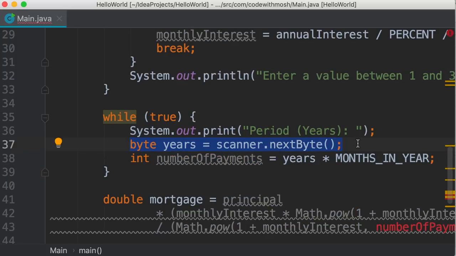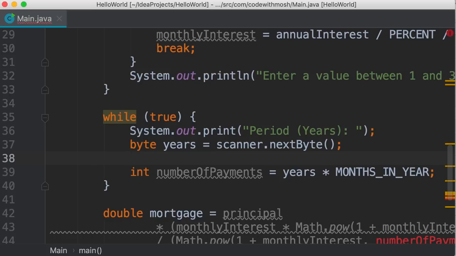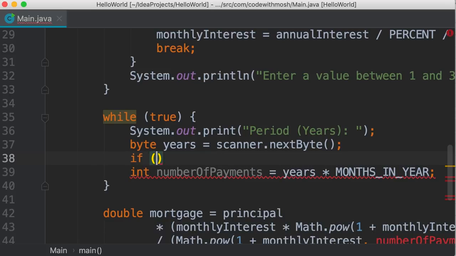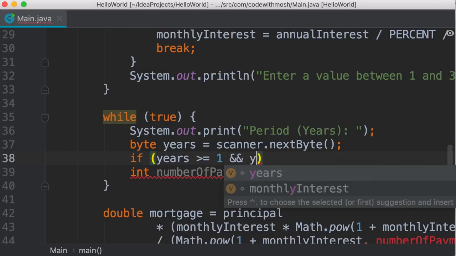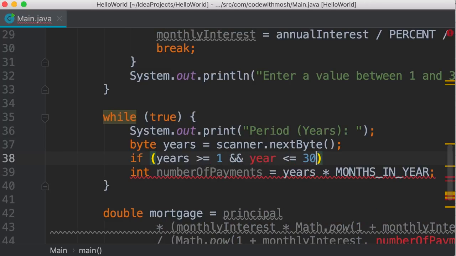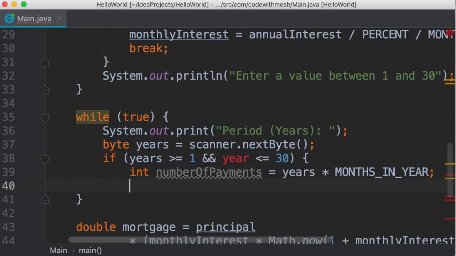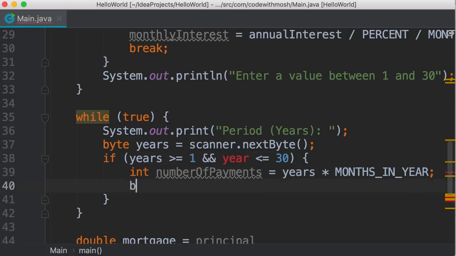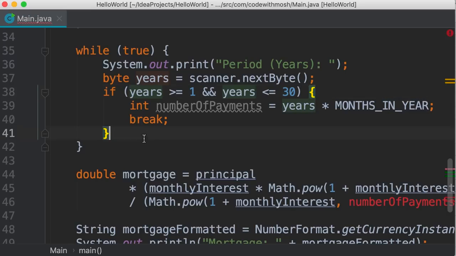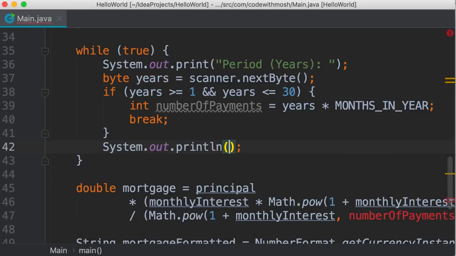This is where we read the number of years. And right after this line, we need to do our data validation. So if years is greater than or equal to 1, and it's less than or equal to 30, here we add a code block. This is where we calculate the number of payments, and then we break. Actually, I forgot to type an S here. Otherwise, if the user enters an invalid value, we simply print an error message: Enter a value between 1 and 30.